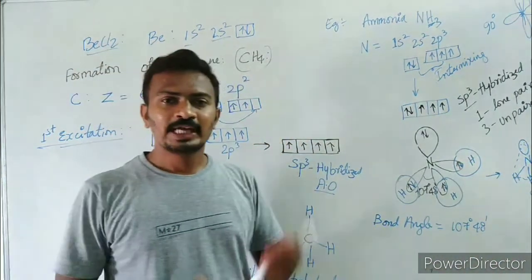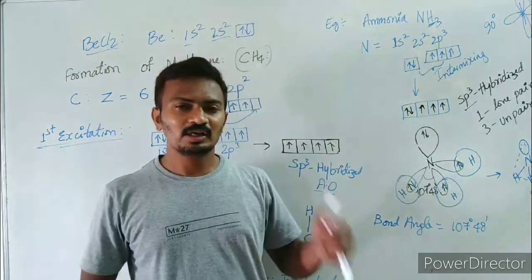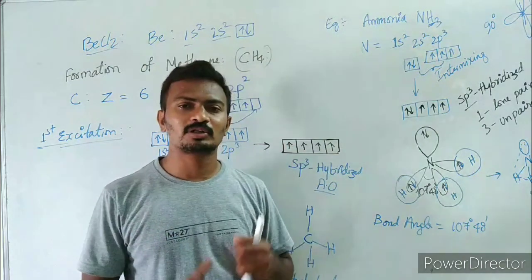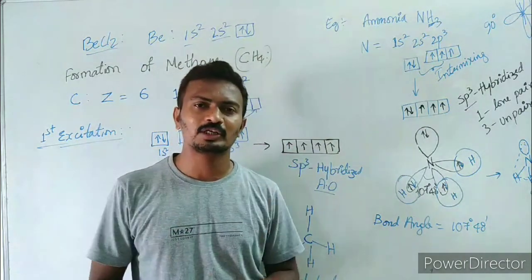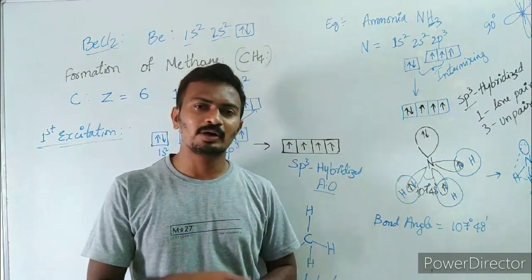So in this way, the concept of hybridization is able to explain the bonding in these covalent molecules successfully, with their shapes and bond strengths.